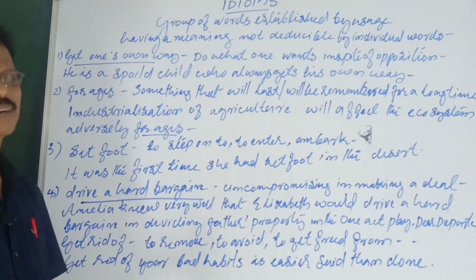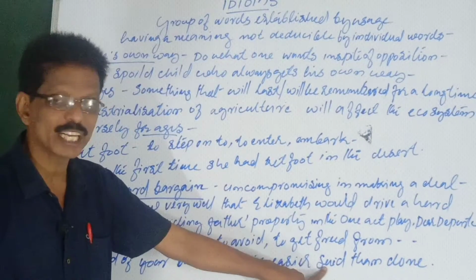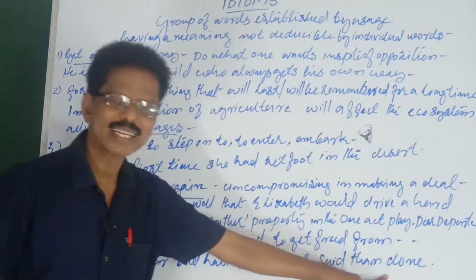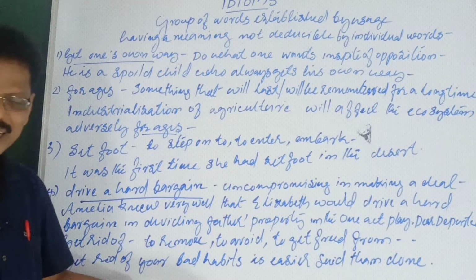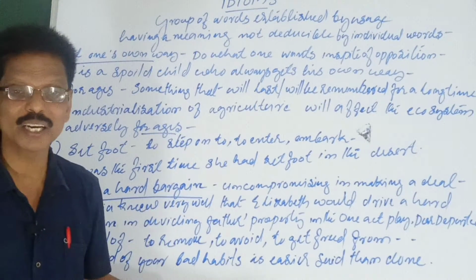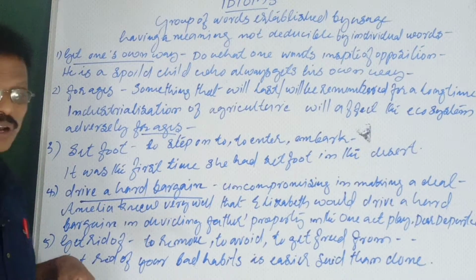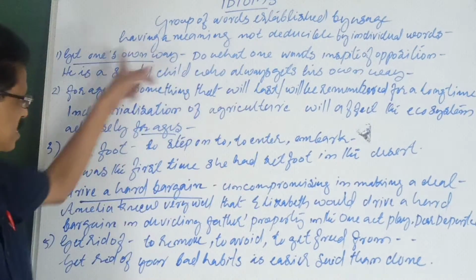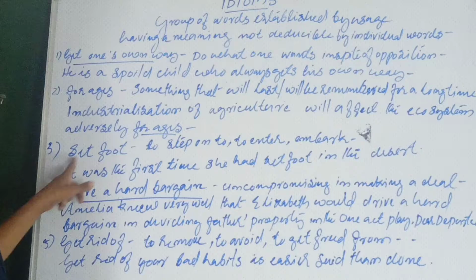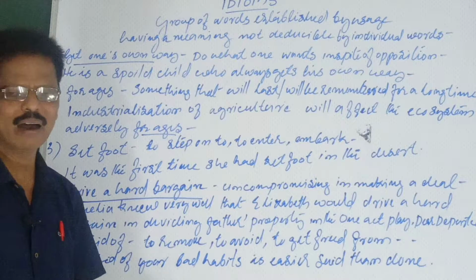Okay now? Avoid, get rid of, almost the same meaning. Get rid of your bad habits is easier said than done. It is very easy to say, but difficult to practice. Easier said than done means doing is difficult, saying is easy. To say it is easy, to practice it is very difficult. Okay now? 5 more are there. Before that, just to see once again: get one's own way, set foot, drive a hard bargain, and get rid of. I hope these are understood.